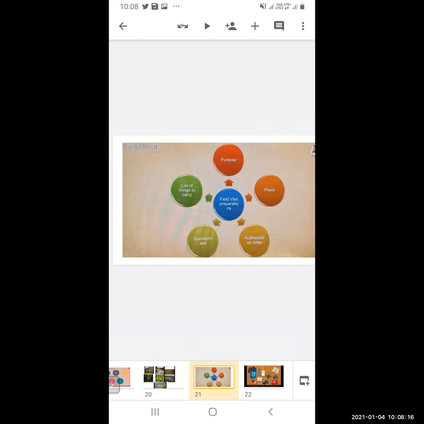Then a list of the things you have to carry. Whenever you are going to the field visit, there are important things you have to carry, which I will be explaining to you. Then the questionnaire. What is the questionnaire? A questionnaire is a set of questions. You have to make a questionnaire and try to find the answers to those questions. Then authorization letter. What does authorization letter mean?